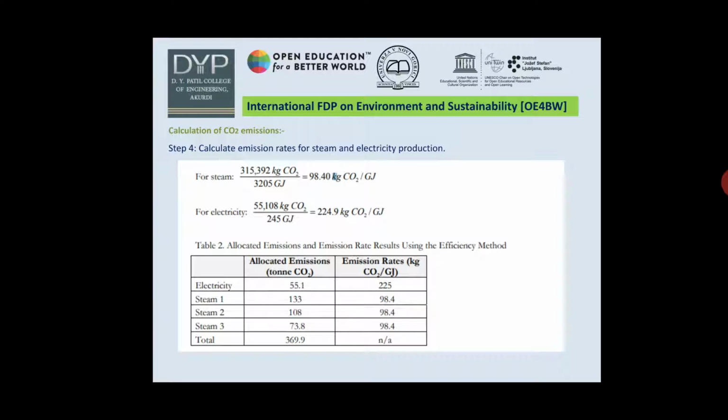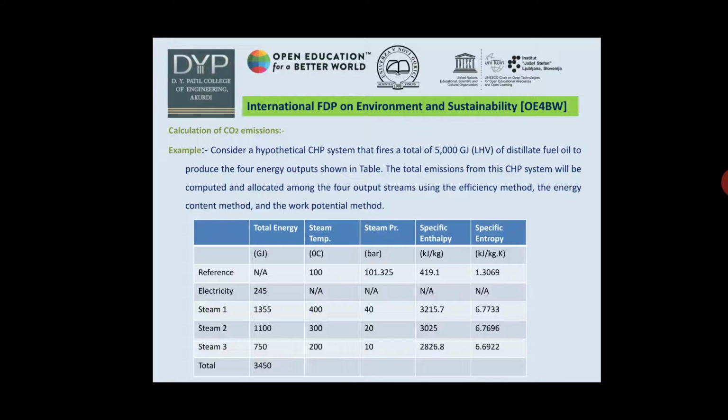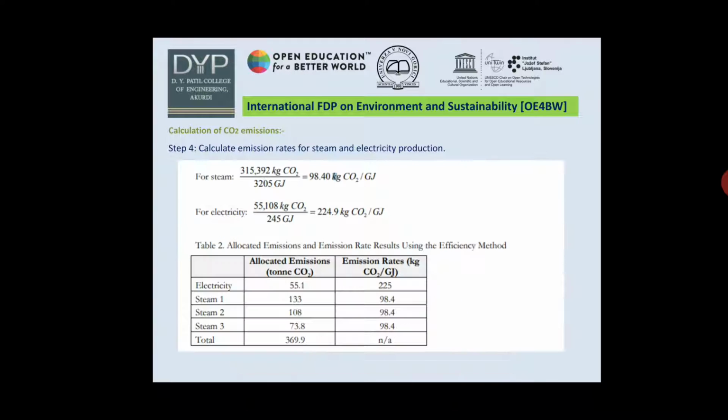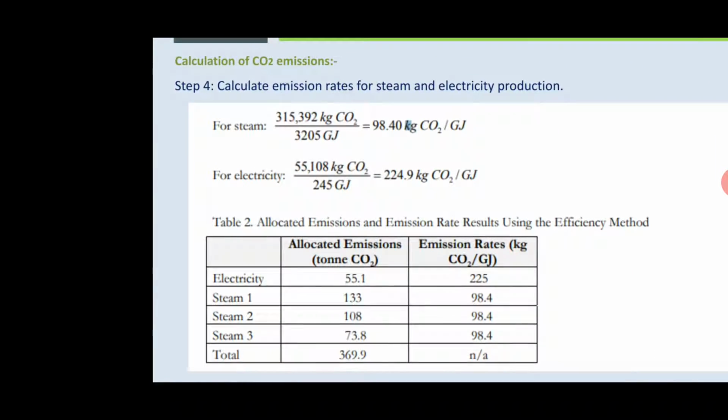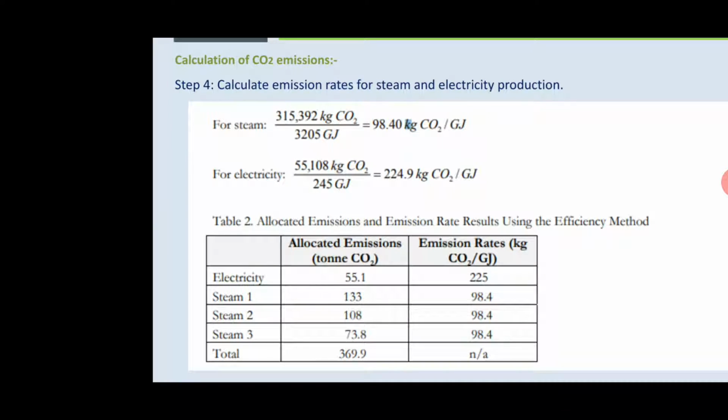Divide these values by the given values, that is, for steam 98.4 kg of CO2 per gigajoule, and for electricity 224.9 kg of CO2 per gigajoule.